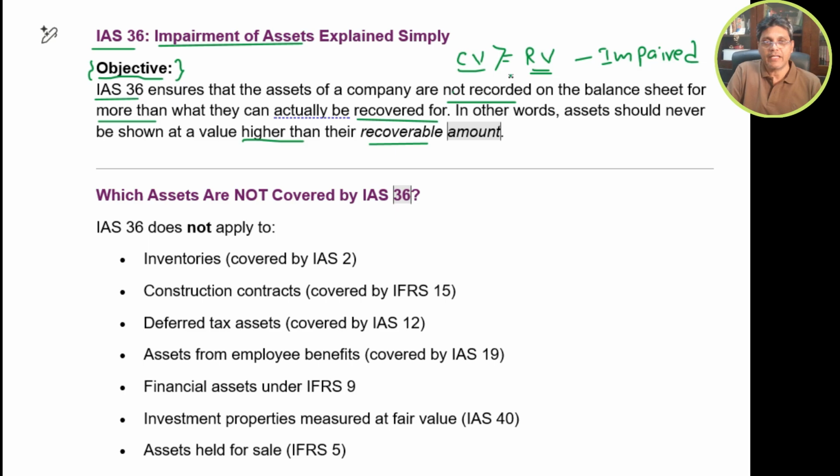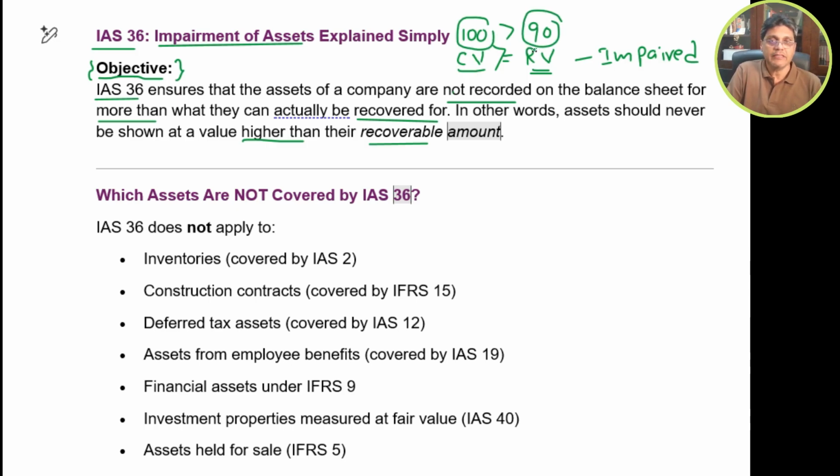So let's say the carrying value of the asset is 100 and the recoverable value is 90. Your carrying value is more than your recoverable value.